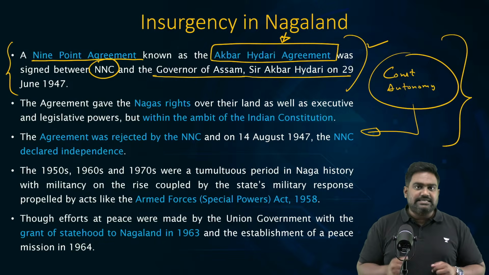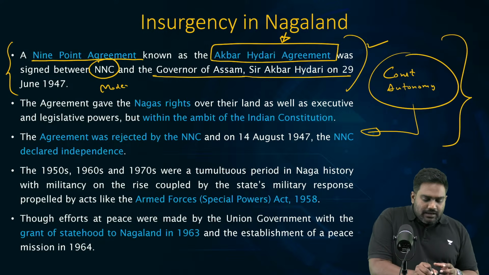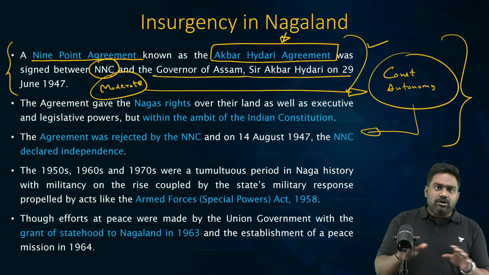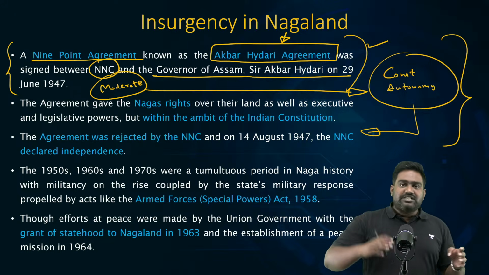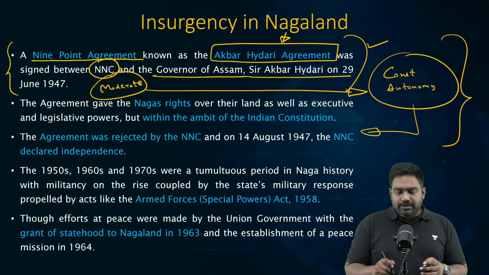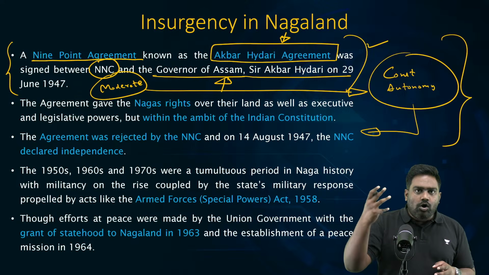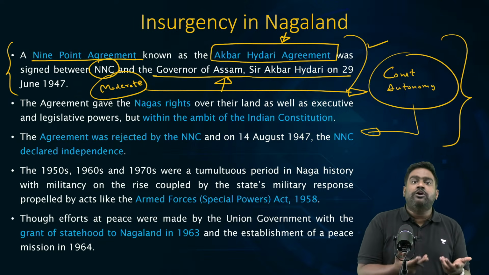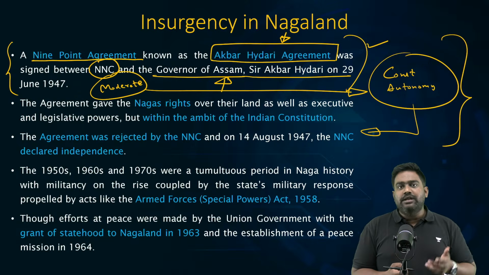The moderate faction of the NNC had agreed to this compromise because Indian leaders were very clear that this demand cannot be met because this would create a wrong precedent. There were similar demands from every nook and corner of the country. If Naga demands were accepted, then there would be a big call for independence and sovereignty, which would destroy the Indian Union even before it could be formed. This was a credible threat for the very unity of a new nation.